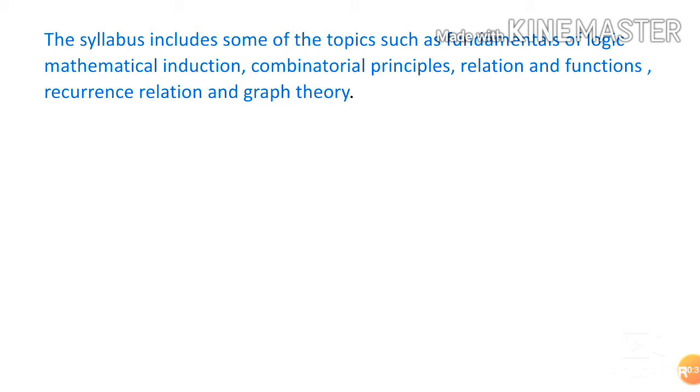Now combinatorics. You have already studied some of the topics of combinatorics, combination, permutation, etc. Here some more topics are there in combinatorics. Then recurrence relation is a fascinating topic in mathematics. Next, graph theory is there. Graph theory is a full course, but here you will be studying one module, the last module, module 5, graph theory. It deals with some of the basic topics of graph theory. It is an introduction to graph theory.